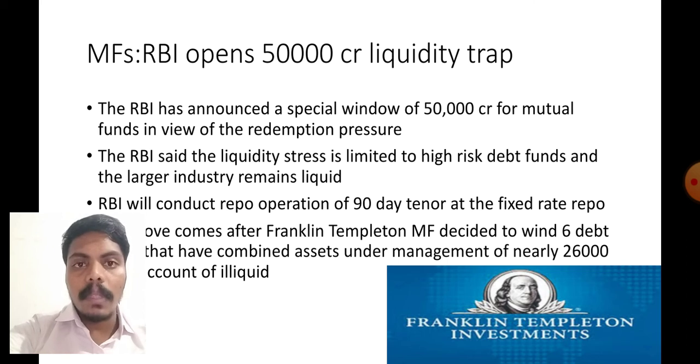The remaining 50,000 was given to SIDBI, NABARD and NHB, National Housing Bank. But to bid in that TLTRO, targeted long-term repo operations, banks did not come to invest in or lend to NBFCs. For that, RBI came up with 50,000 crore.